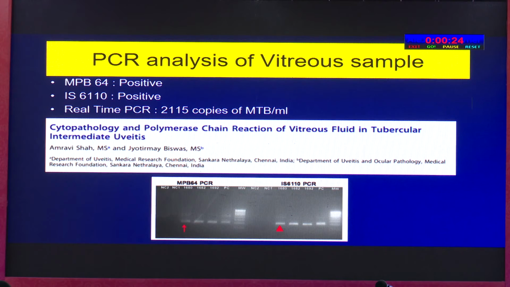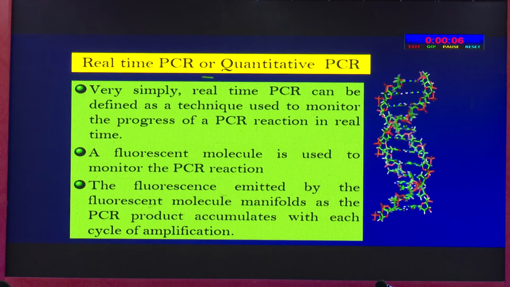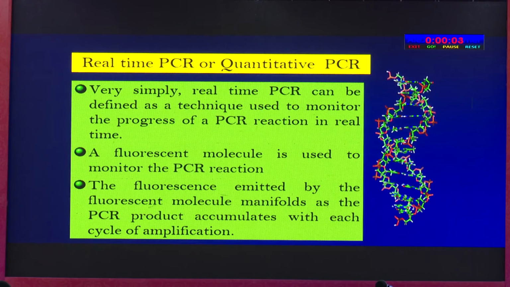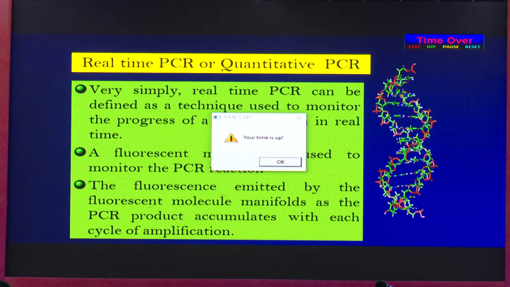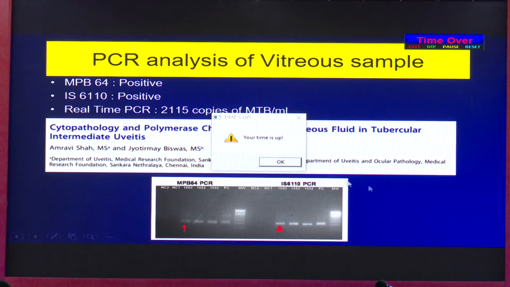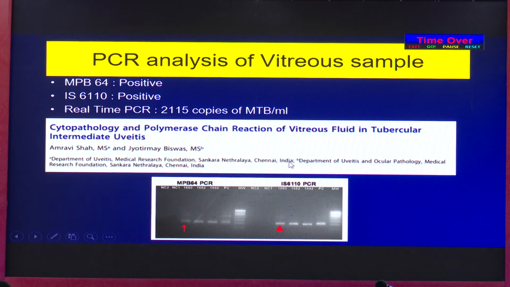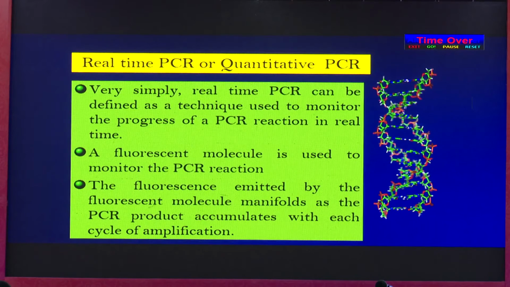But to establish the diagnosis, we went and did the PCR. PCR was positive for MPB64 and IS6110. Real-time PCR showed 2,115 copies, and the MPB64 and IS6110 region was positive. So next is the real-time PCR or quantitative PCR. It is a technique that follows the progress of the PCR reaction in real time. A fluorescent molecule shows the amplification in polymerase chain reaction in tubercular intermediate uveitis.